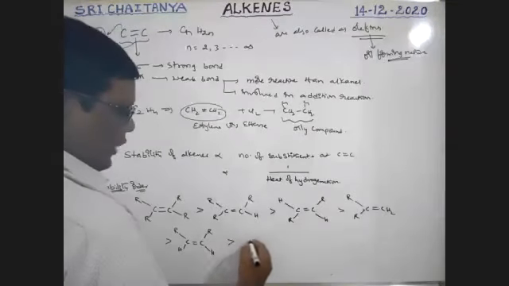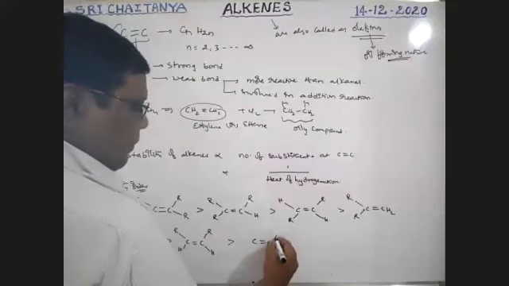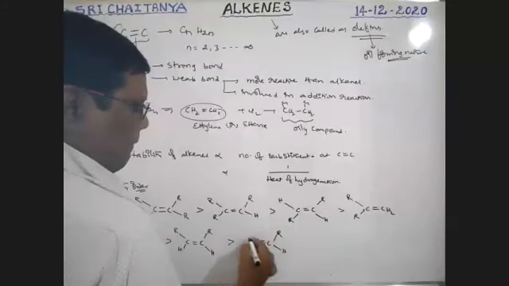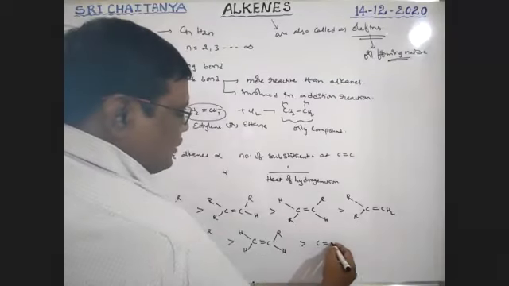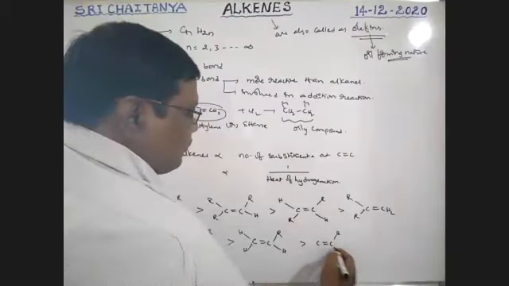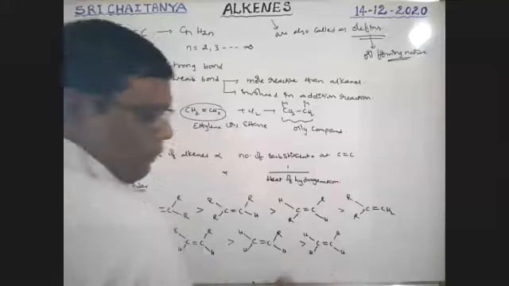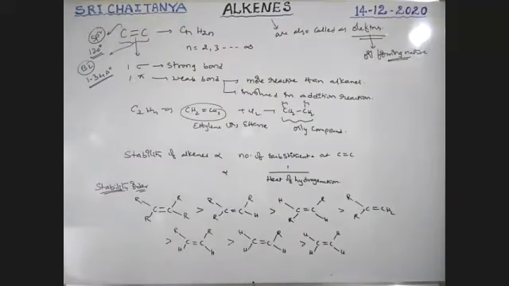Then mono substituted, so among 4 hydrogens, only 1 is substituted. After that, no substitution. So this is the order of stability of different alkenes, boys.